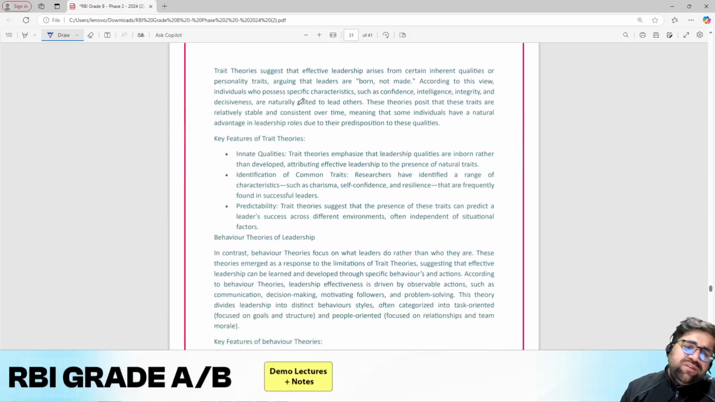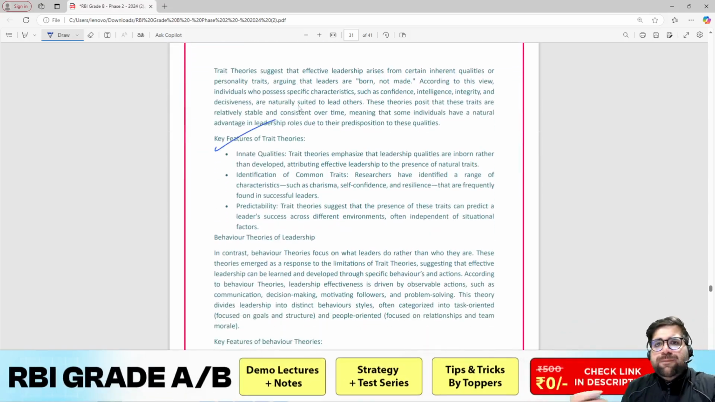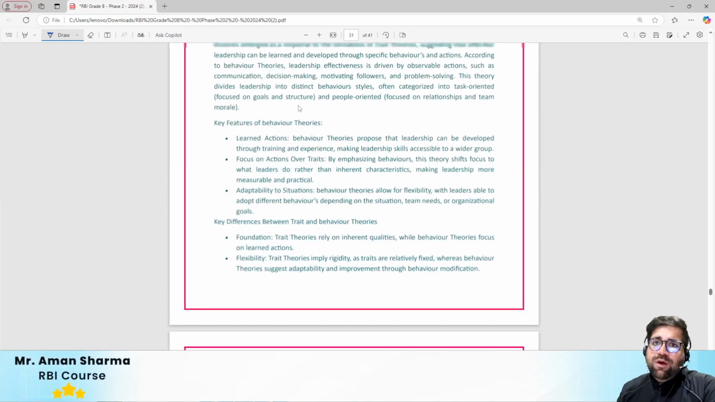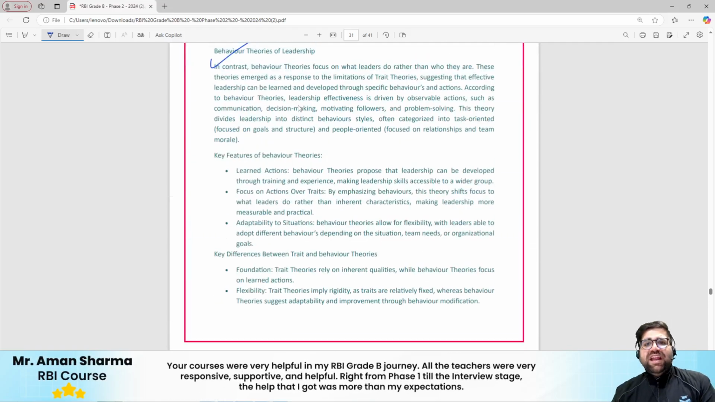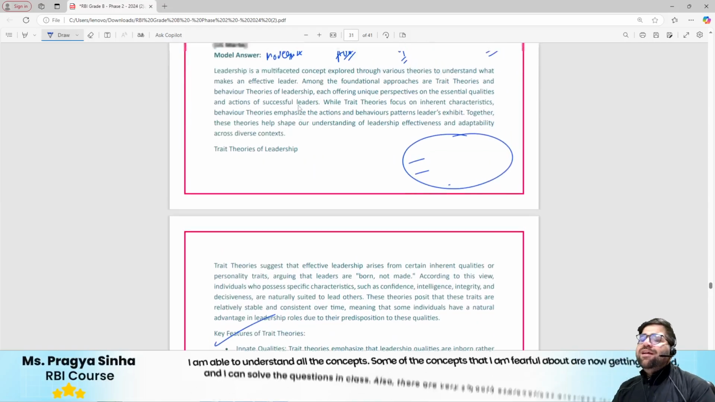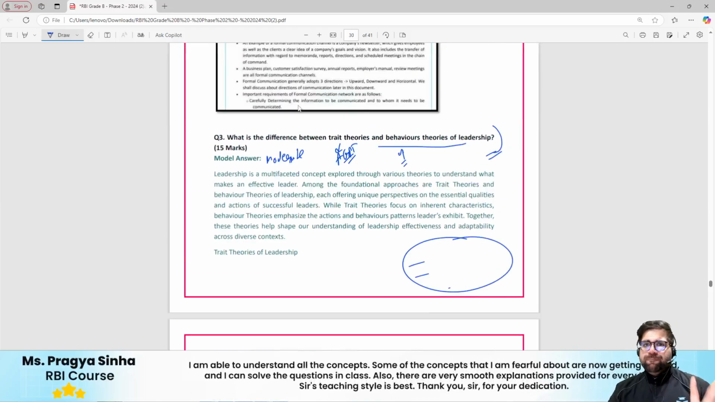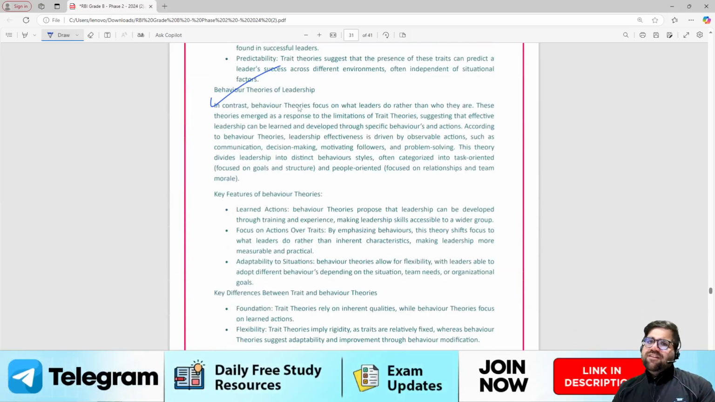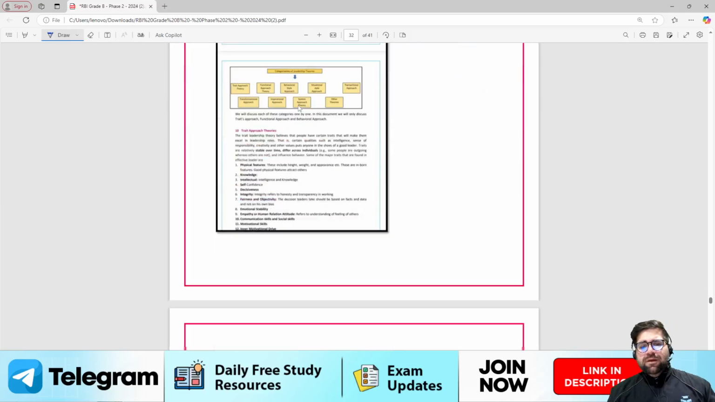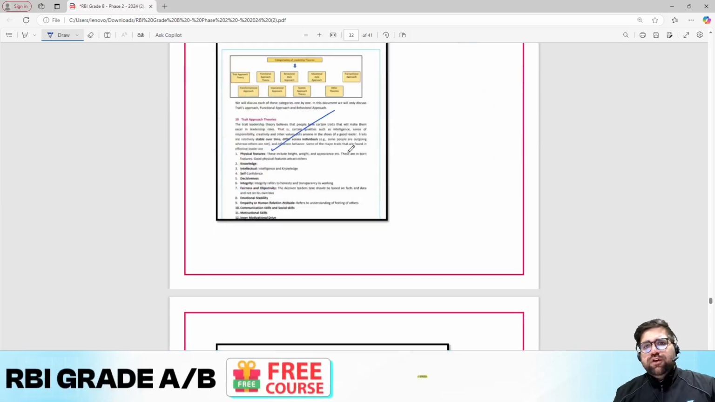Now in trait, yes, you can define traits as well, different types of traits of a leader. In behavior, you have multiple theories, so you can write about them as well. But how much to write, and on which particular point, makes this particular question moderate. Still, in 15 markers, I don't think they have given you much pain. The real problem comes in the 10 marker, and yes, this particular question is also covered in our course.